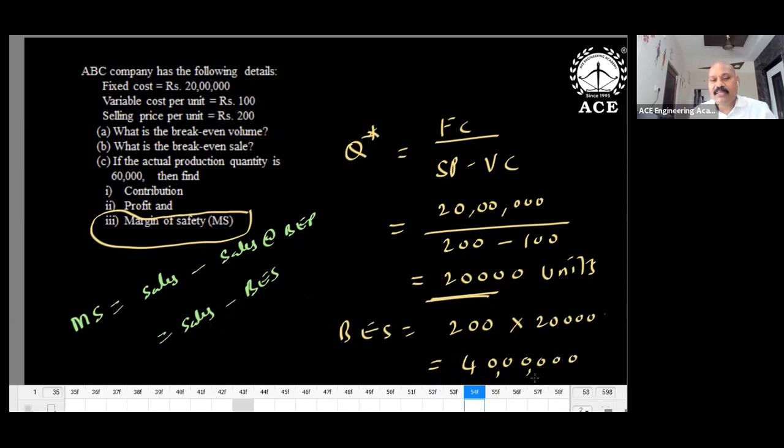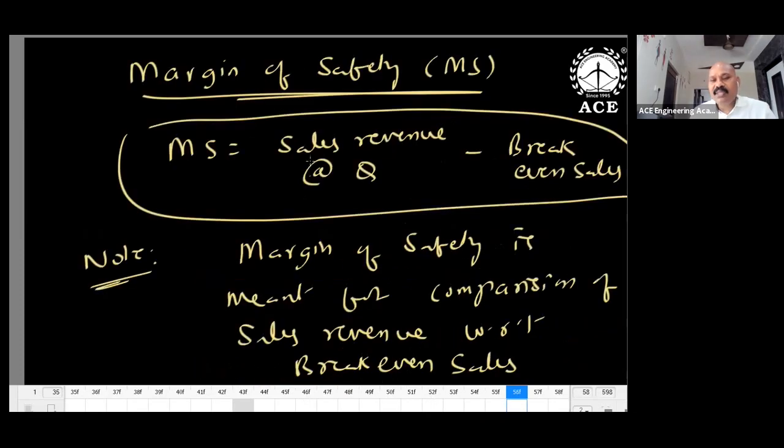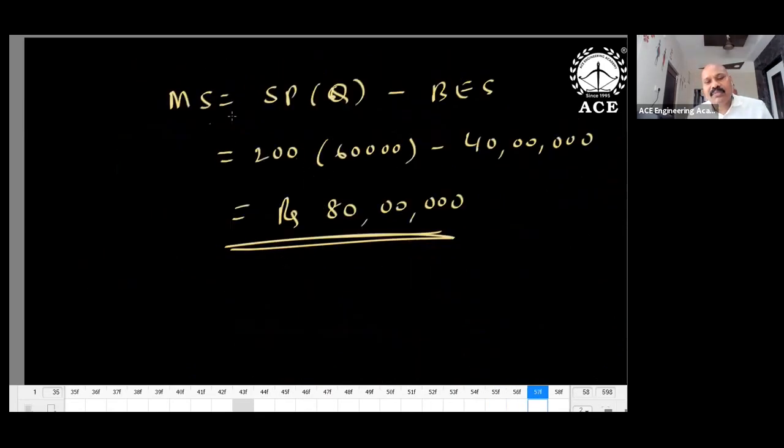So first I'm finding break even sales, 4 lakhs. And contribution, profit at 60,000 units. Margin of safety is sales revenue at some quantity minus break even sales. Always you have to compare: margin of safety is nothing but a comparison of sales with respect to sales at break even point. So margin of safety is equal to SP into Q, where Q could be any quantity, minus break even sales. So 80 lakhs above your operating level; that means margin of safety is 80 lakhs.